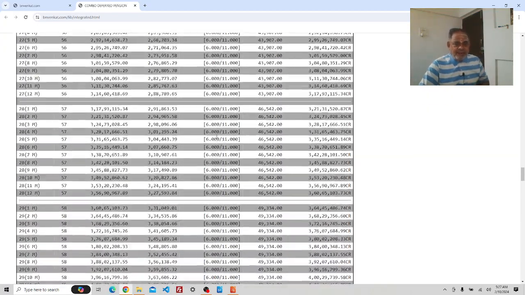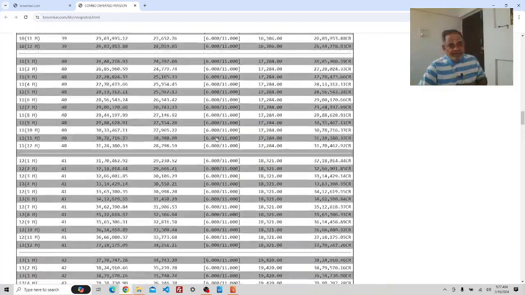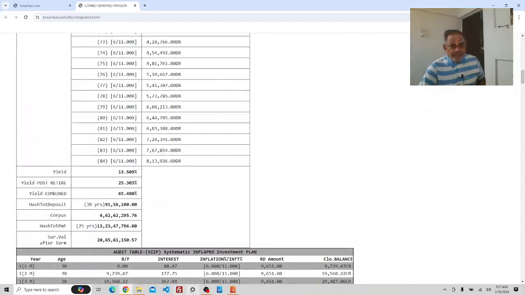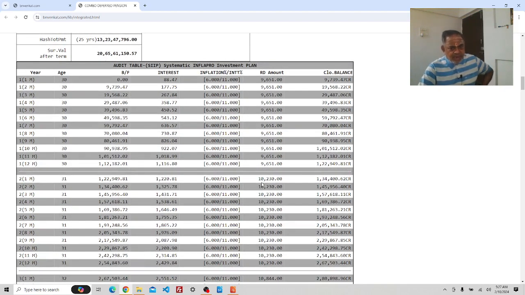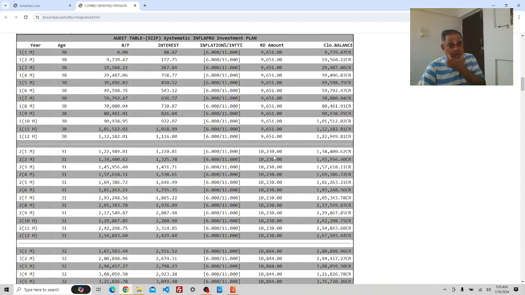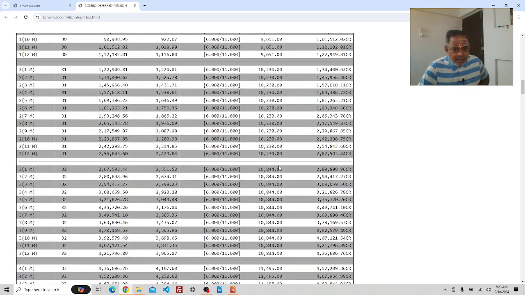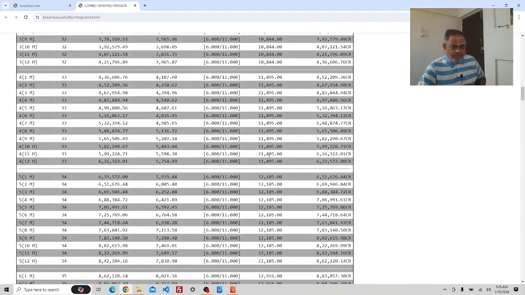This is highly practicable. See, for example, when we invested SIP, we started with 9,651 for 12 months. It is highly practical. The next year it is 10,230, that is 6% more than the previous year. One need not be very rigid like this. One can always have 9,600 rupees or 9,700 rupees or even 10,000 rupees at the start, 10,500 next year, 11,000 next year, and so on and so forth.